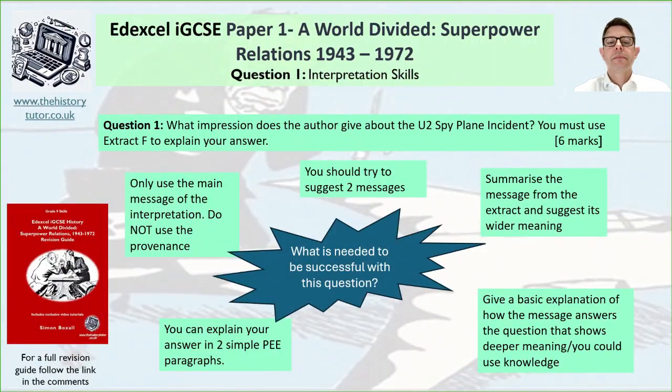Okay, so here's some of my ideas. I would say, firstly, only use the main message of the interpretation. Do not use the provenance of the interpretation. So you want to be reading through the main extract and try and come up with a big message. I'd say you should try and then have 2 messages from there so you can have 2 short paragraphs. However, generally there's a big message and there's like 2 little sub-messages within there, so you can really explain that